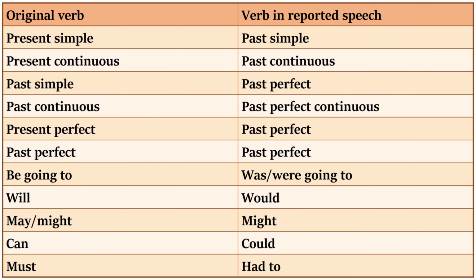This table shows the changes for converting direct speech to indirect speech. Present simple to past simple. Present continuous to past continuous. Past simple to past perfect. Past continuous to past perfect continuous. Present perfect to past perfect. Past perfect to past perfect. Be going to to was/were going to.